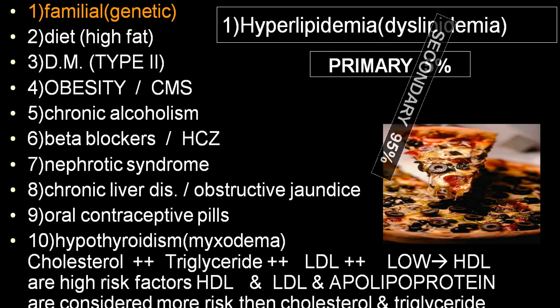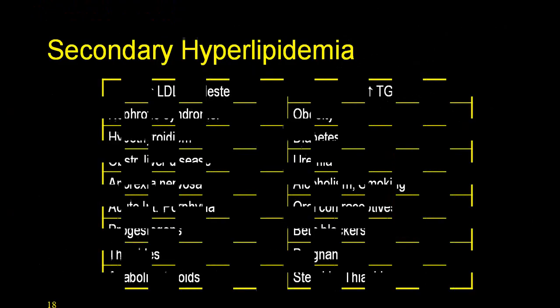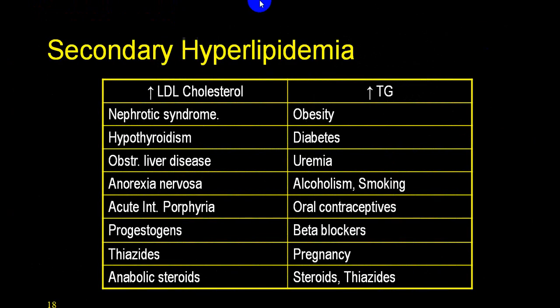So 5% are primary, 95% are secondary. And these are the secondary causes. We already told you where LDL level is elevated: nephrotic syndrome, hypothyroidism, obstructive jaundice, anorexia nervosa, oral contraceptive pills, thiazides, anabolic steroids, etc. While TG, which is very markedly elevated, is very common in diabetes, uncontrolled diabetes, oral contraceptive pills, beta blockers, pregnancy, steroid, thiazide diuretic, alcohol, uremia, smoking, etc.